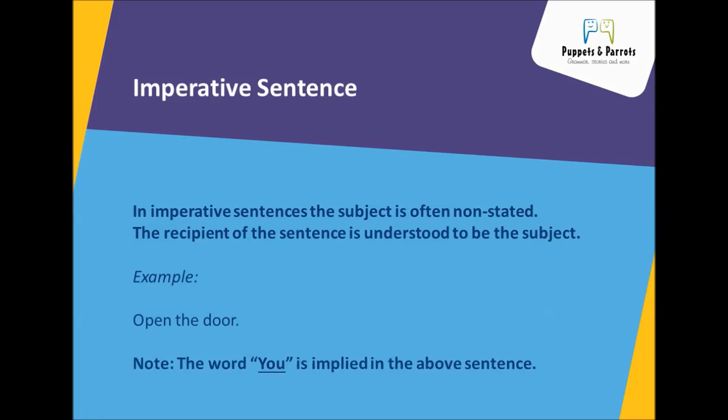Open the door. We see the verb is open, but who is doing the action? The only noun present is the door, but certainly the door is not about to open. In this sentence, the speaker is giving a direct command to another person and might have said, "You open the door." The rule to remember for a sentence that is a command is that if the subject is not named, we can assume that the subject is you, because you is implied in the sentence.